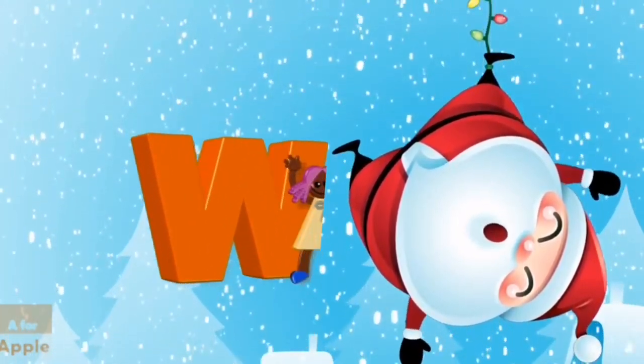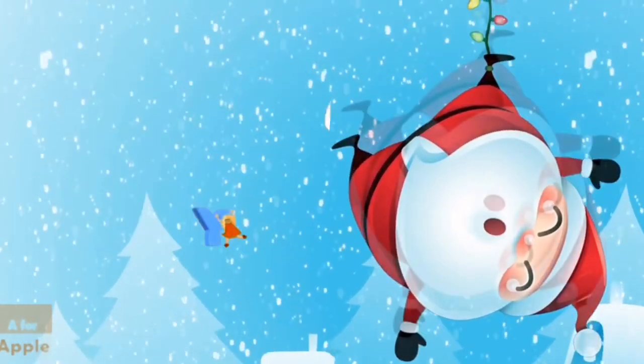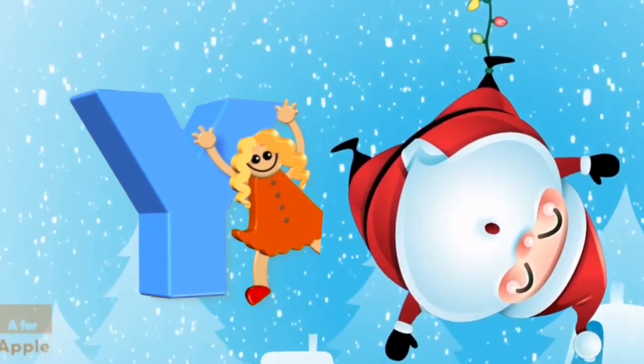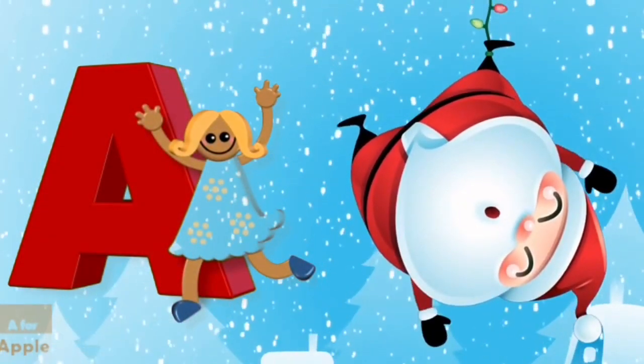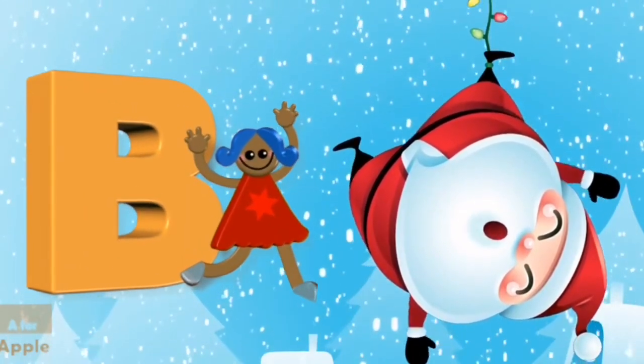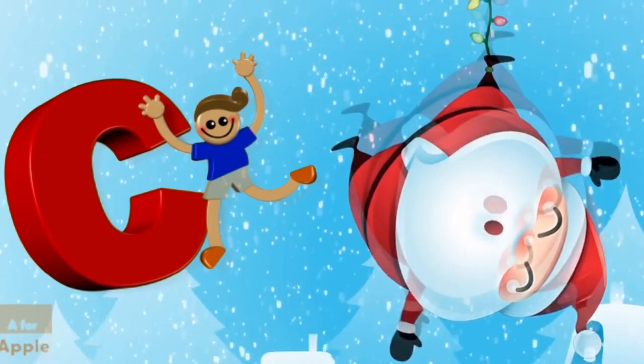W for watermelon, watermelon. X for xylophone, xylophone. Y for yak, yak. Z for zebra, Z for apple, apple. B for ball, ball. C for car, car.